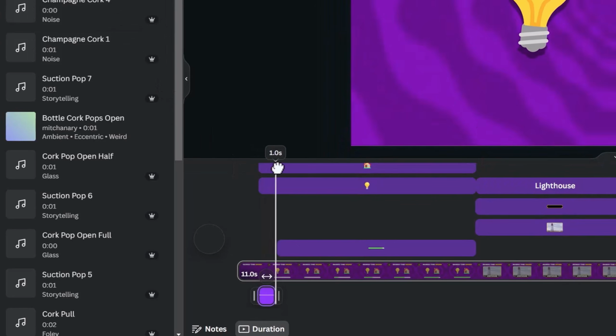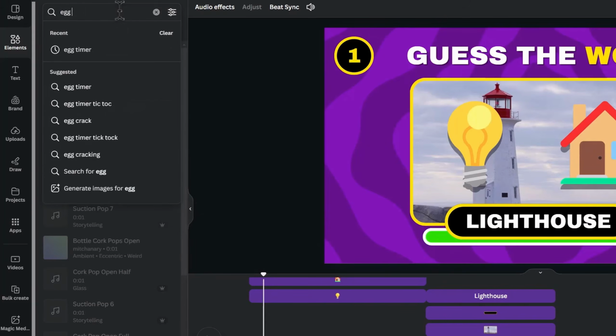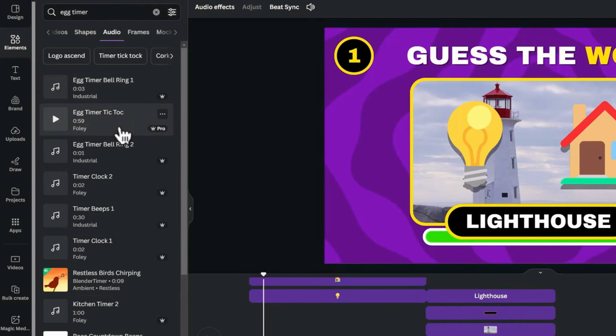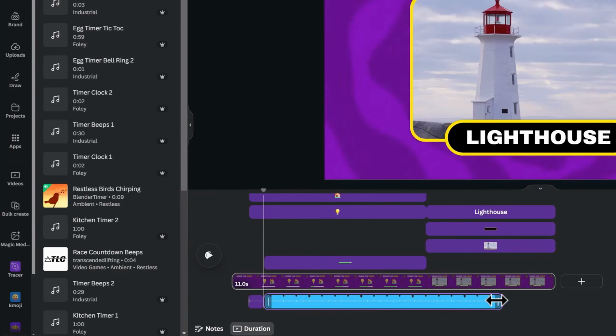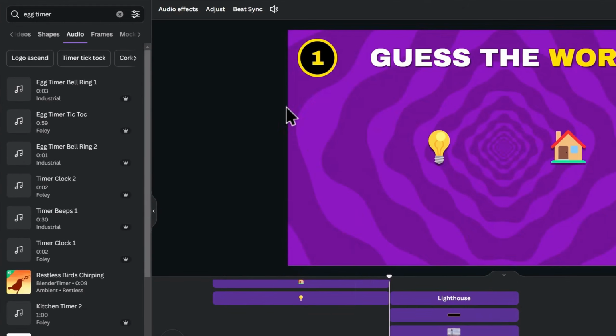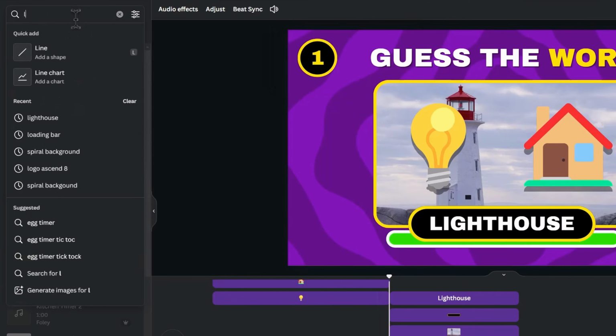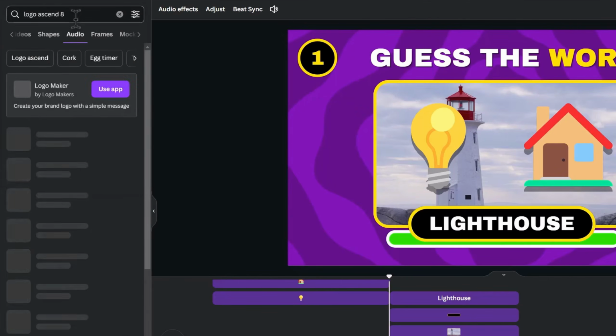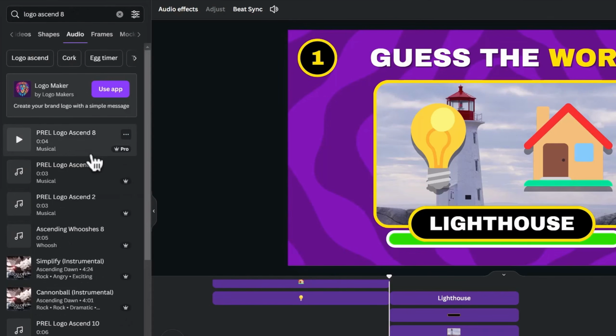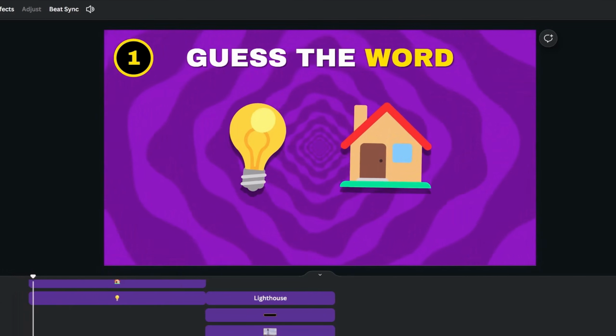Drag the playhead to the start of the timer, then search for Egg Timer. Click on TikTok, then trim it to 5.5 seconds. The volume is a bit low, so increase it at the top to 200. Then search for Logo Ascend 8. Click on the first result for the answer, which will give us this.